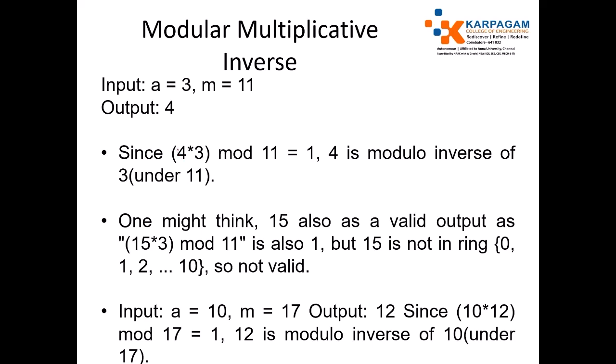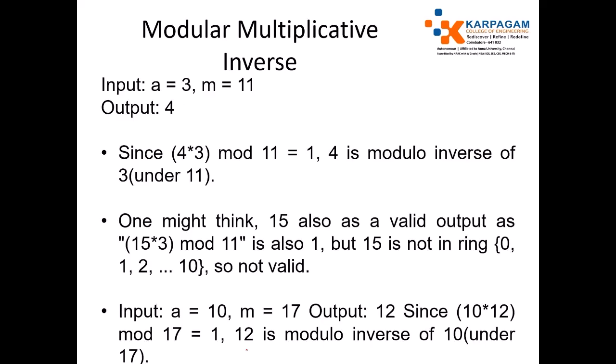So according to this problem, 4 is the multiplicative modular inverse under 11. 15 also satisfies this condition, that is 15 into 3 modulo 11 equals 1, but 15 is greater than m, so it is not valid. So this is the multiplicative modulo concept. In a similar way, consider a equals 10, m equals 17, output is 12, since 10 into 12 modulo 17 equals 1. So 12 is the modular inverse of 10 under 17.